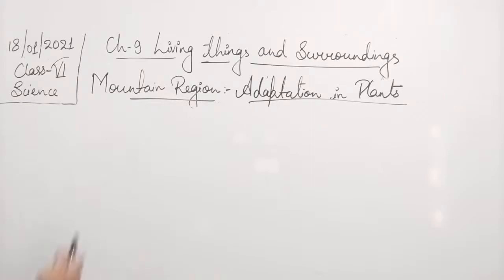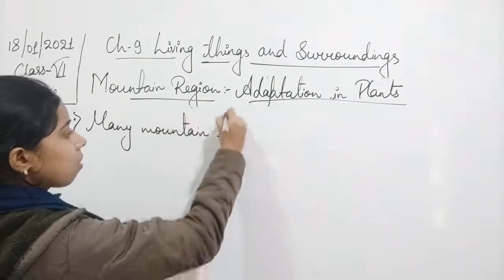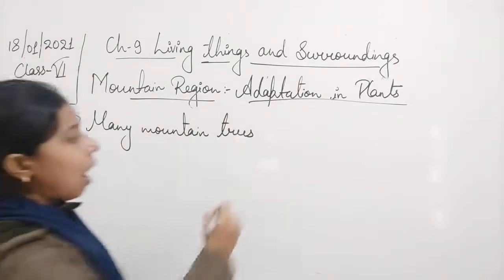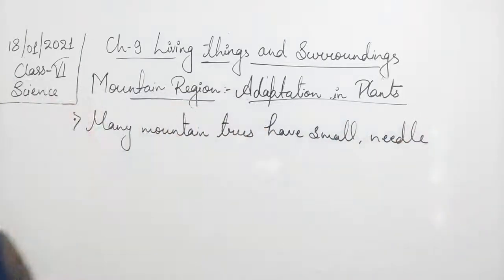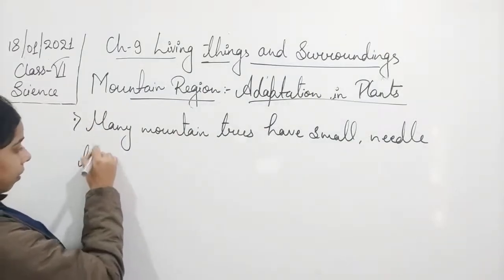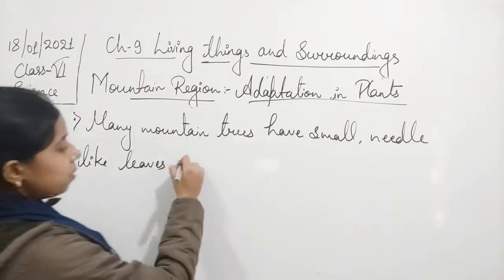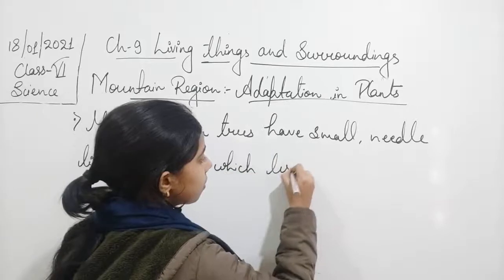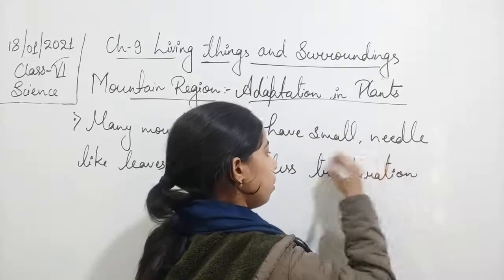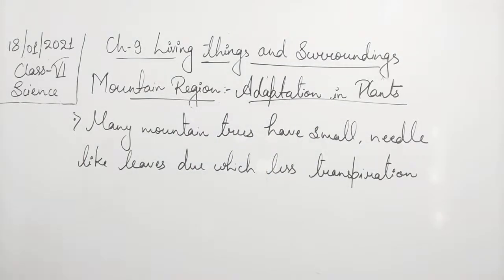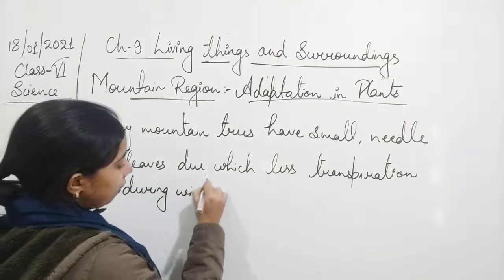Okay, so we can write that many mountain trees have small, needle-shaped or needle-like leaves, due to which less transpiration occurs during windy conditions.